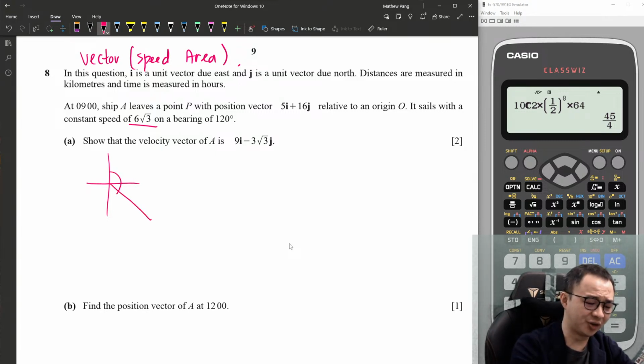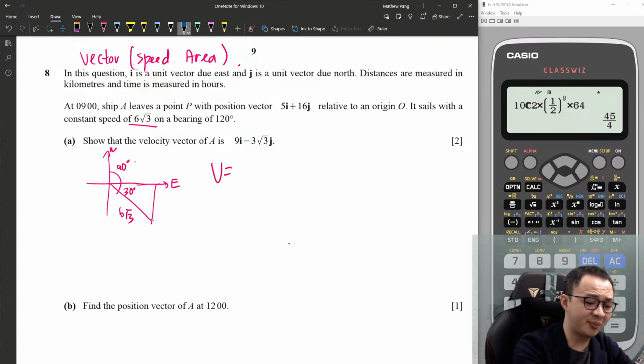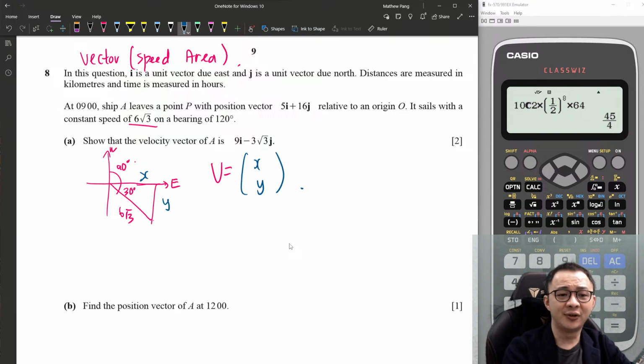Depending on how you want to draw a triangle, it doesn't matter. So let's say I want to draw my triangle like this. 120 means 30 degrees here, right? Then 90 degrees on the top here. Because this is north, then here will be east, right? So this one is 6 root 3. I know if I want to get the velocity, it is my x and y values here, isn't it? So as long as I can get my x and y values, I get my velocity. Okay, so this is what I want to do. But here you must be careful because you are facing this direction, right? Your speed.